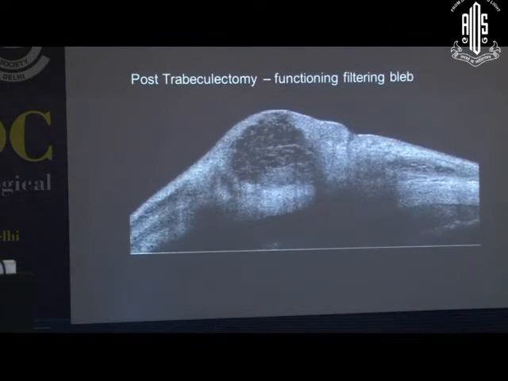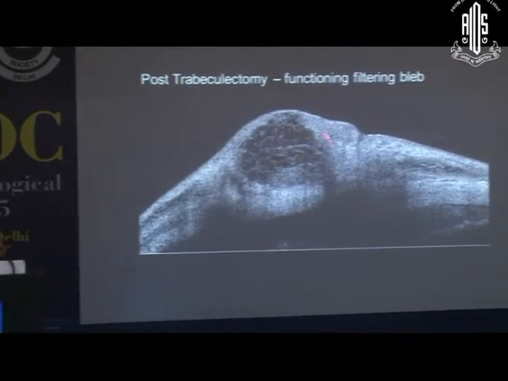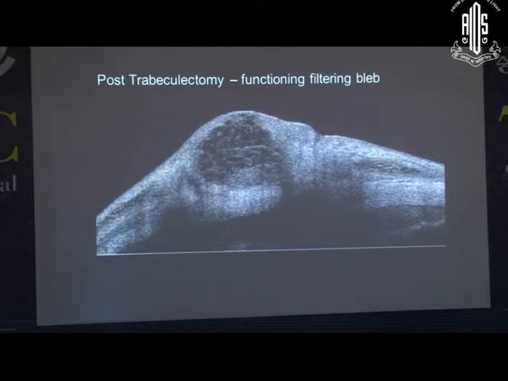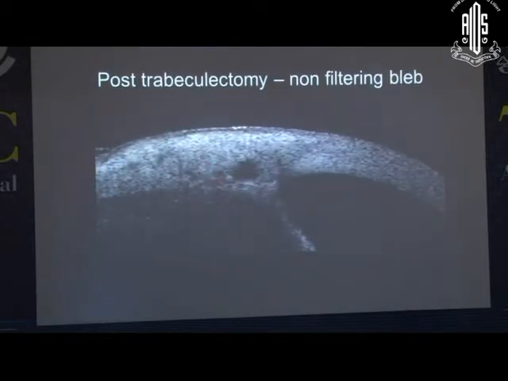This is a very important tool also in post-trabeculectomy. You can see the functioning filtering bleb, the low reflectivity, uniform low reflectivity. This is not subjective, this is objective. What you look for while doing the surgery, you subjectively analyze the condition, but here you can objectively analyze the condition, whether the bleb is functioning or not. This is the case of a non-filtering bleb, where you can see the high reflectivity inside and there are no cystic spaces.